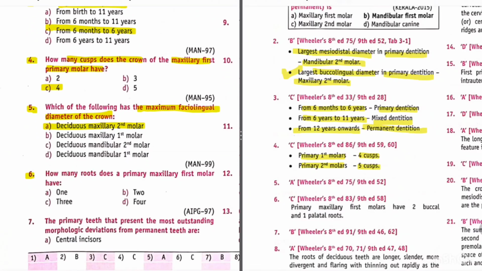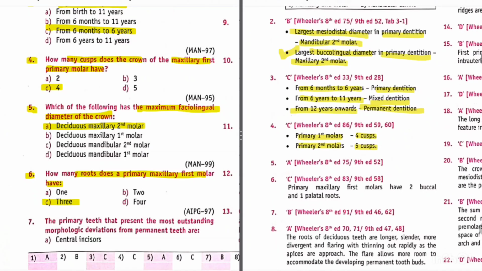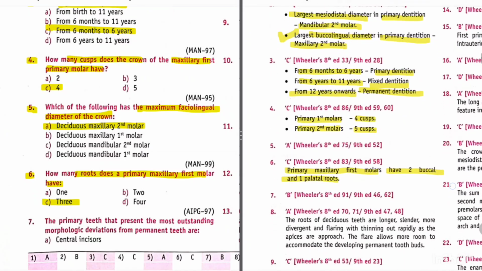Now, how many roots does a primary maxillary first molar have? So its answer is C, 3. Primary maxillary first molar has 2 buccal and 1 palatal root.